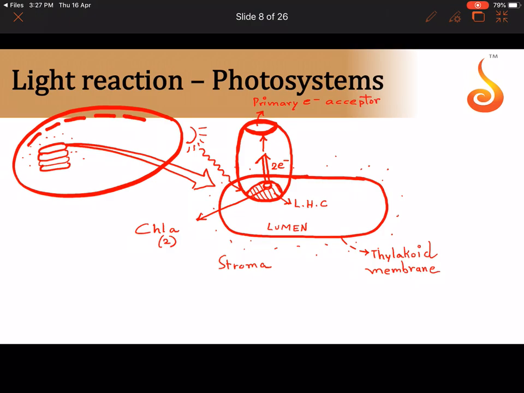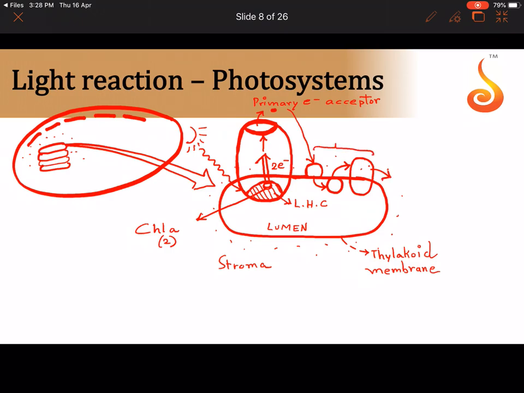This is not it. The electron has to go further. There are a lot of other molecules which are attached to the membrane of the thylakoid. See, I'm showing so many more structures here attached to the membrane of the thylakoid. So the electron coming from the primary electron acceptor will start jumping among them. It will start moving from one acceptor to another acceptor, and so on. What is this referred to as?